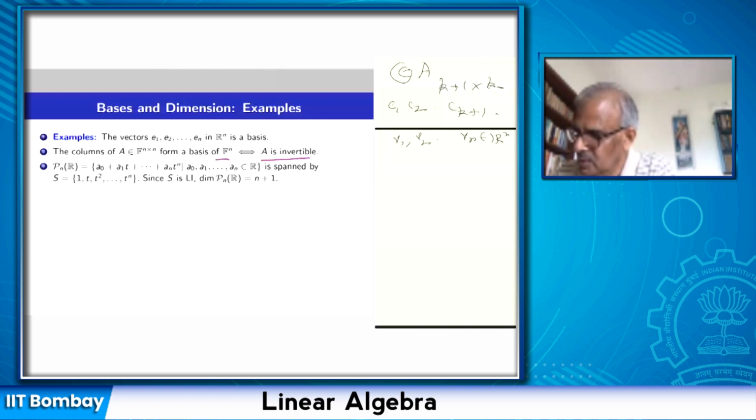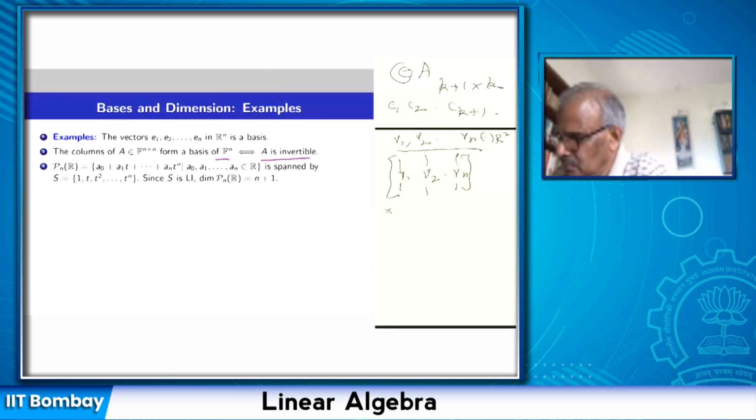So I make a matrix whose column vectors are V1 up to Vn. Linear independence means that if I take a linear combination x1 V1 plus up to xn Vn, and suppose this is the zero vector, then all the xi's are zero.